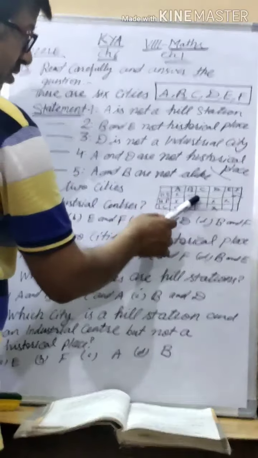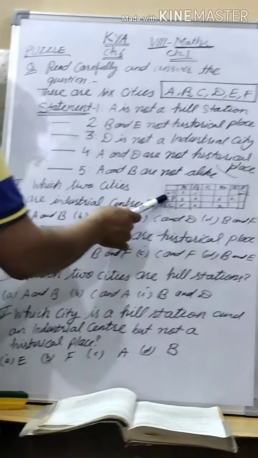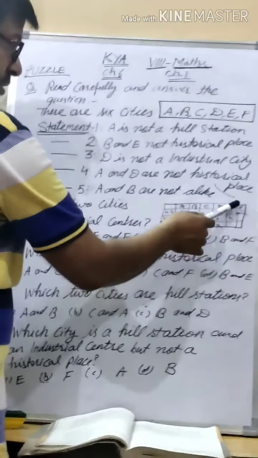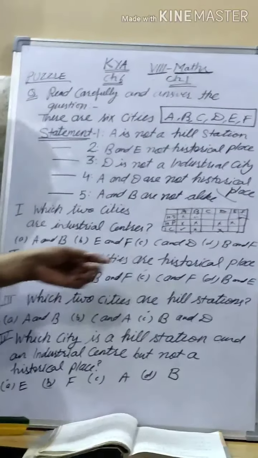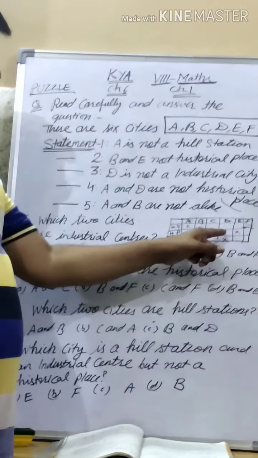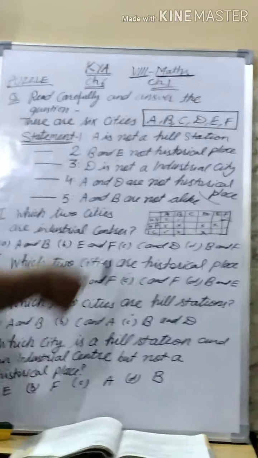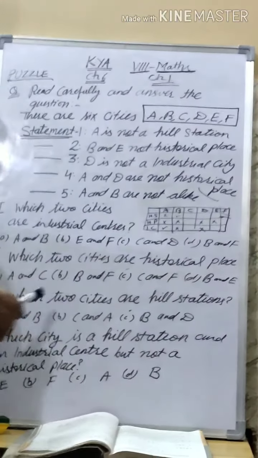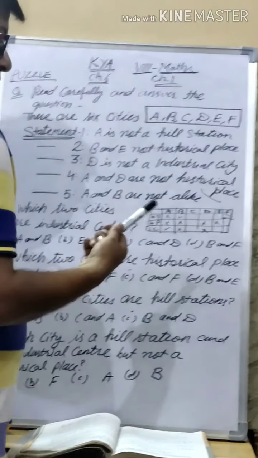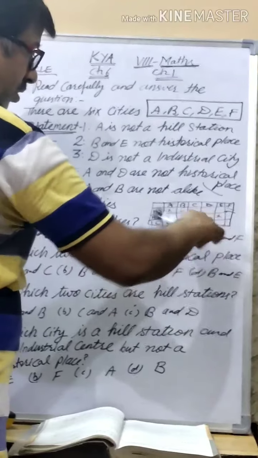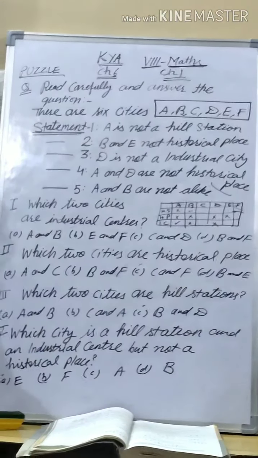A is not a hill station. B is given. Clear this. Another, historical places. B is not given here. A also, D also, E also. So when it says A is not a hill station, historical place, E is also not a historical place. D is also not. So you have to cross this. Another is industrial city. It says D is not an industrial city. Clear this. When D is not an industrial city, then it is written here. Understand? So in this way, my dear students, whatever points are given, you have to tick and cross.